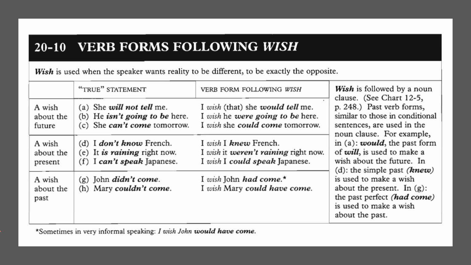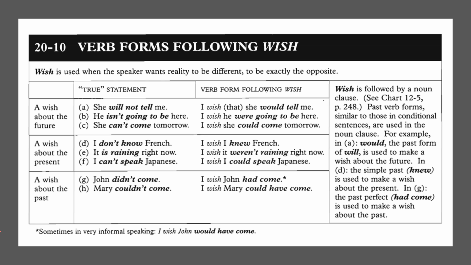I wish about the future. For the true statement, she will not tell me. For the verb form following wish: I wish that she would tell me. About the future, for the first type of conditional sentence: he is not going to be here. I wish he were going to be here. She cannot come tomorrow. I wish she could come tomorrow.